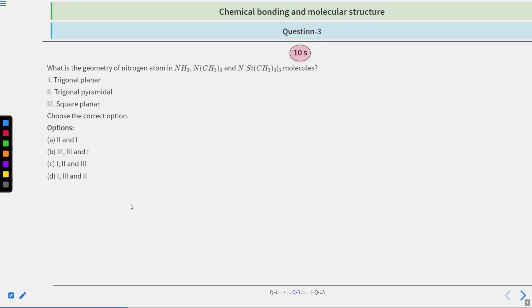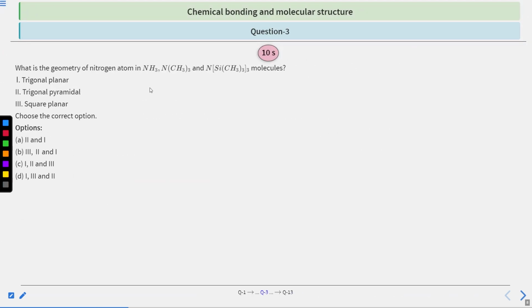Let's move on to question number 3. What is the geometry of the nitrogen atom in NH3, N(CH3)3, and N(SiH3)3 molecules? First, trigonal planar; second, trigonal pyramidal; third, square planar. Choose the correct option. You have options as: second and first; third, second and first; second and third; first, third and second. You have 10 seconds to solve this question. After that, we will see the answer.